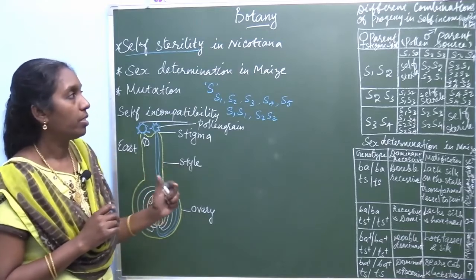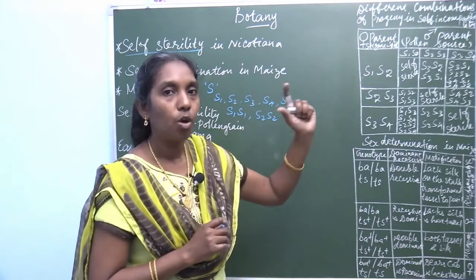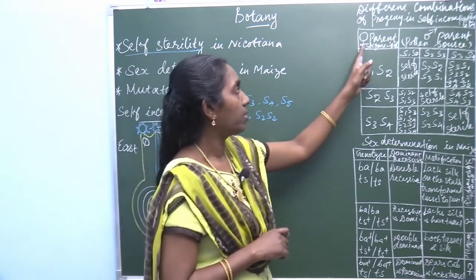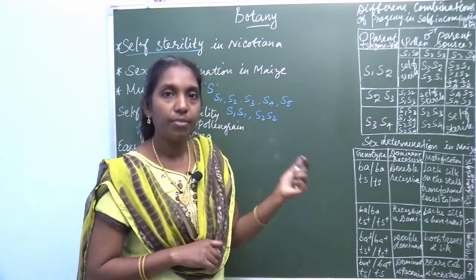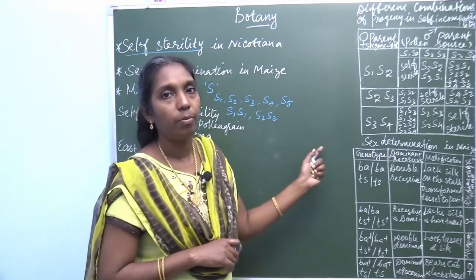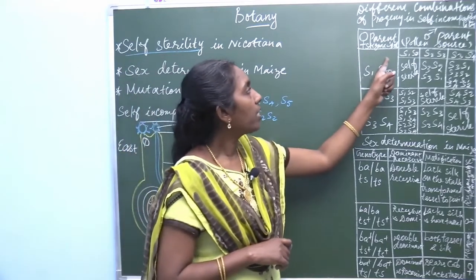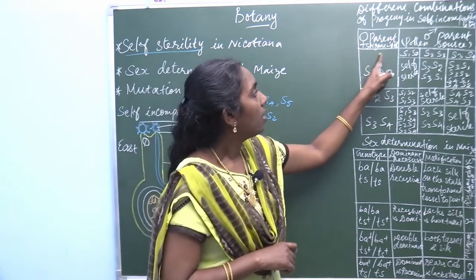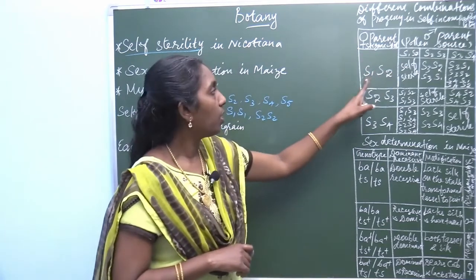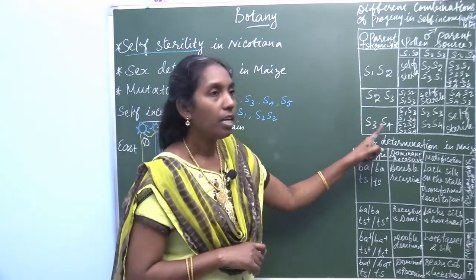Look at this table column. Here different combinations of allelic forms are selected, different combinations of progeny in self-incompatibility in the Nicotiana tobacco plant. In the tobacco plant, the female parents in the stigma are S1 S2, S2 S3 and S3 S4.